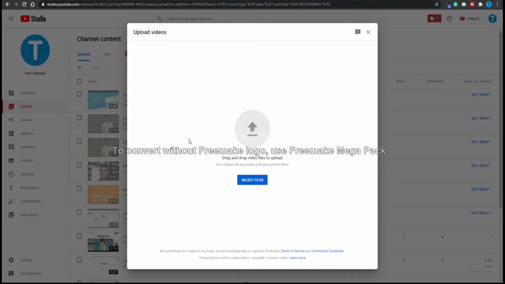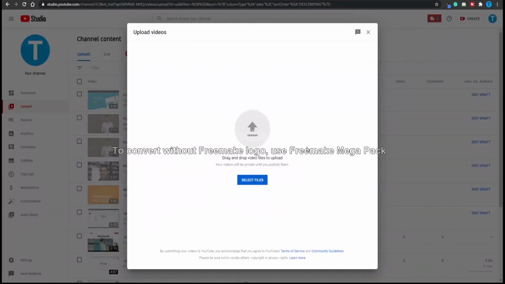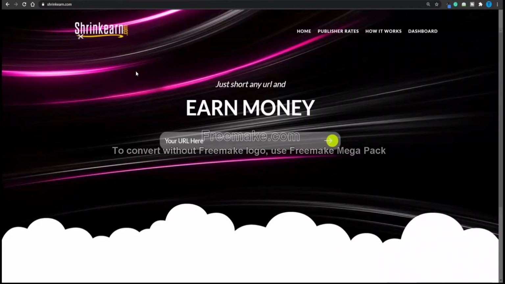And you don't need them to get monetized because they won't. They are Creative Commons, so YouTube does not monetize those, but we are not going to depend on the Google AdSense. All we care for are the clicks that we generate on our link. And in order to generate clicks, what I want you to do, and the most important thing, is that you paste that link that you have been provided with in the first line of your description. In other words, select files, add your MP4 version of that video that you have downloaded, and make sure that in the first line of your description, you actually add that link in order to drive people to it.